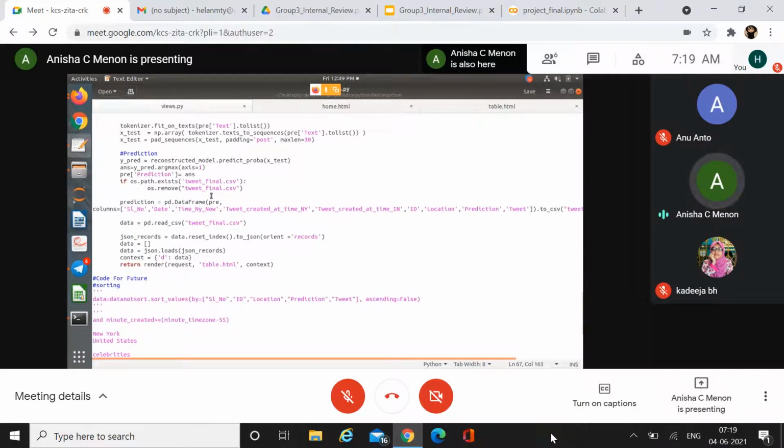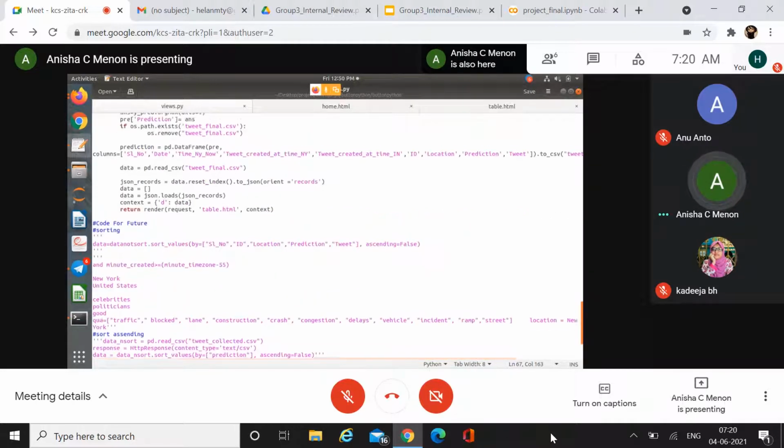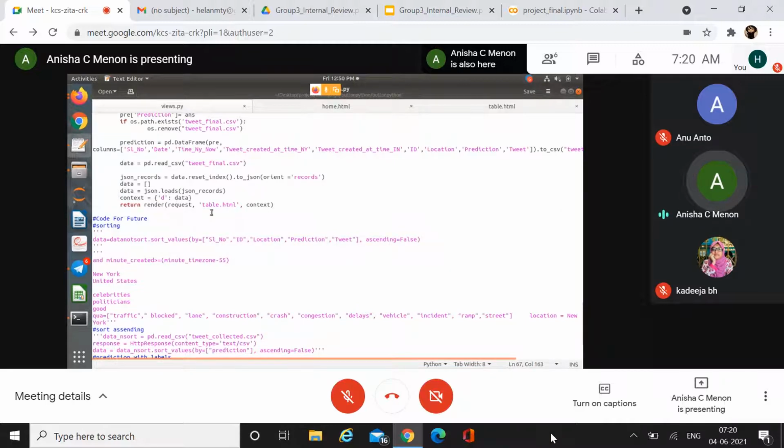We created another CSV file called tweet final. In that, we fed data like the time at which it was created, the current time in New York City, the date of creation of the tweet, the tweet ID, the location, the predicted result, as well as the tweet. After that, we render it into our table.html.